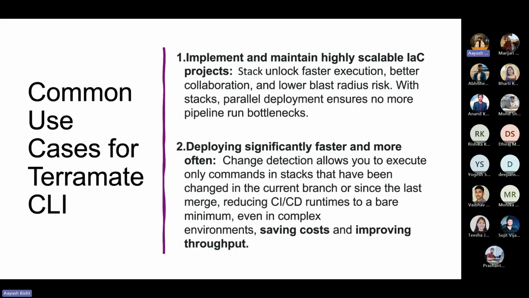The next one is common use cases for Terramate CLI. The first one is implementing and maintaining highly scalable IaC projects. As I talked about stacks, stacks unlock faster execution, better collaboration, and lower blast radius risk. Stack-level parallel deployment ensures no more pipeline bottlenecks. The next one is deploying significantly faster and more often. Change detection allows you to execute commands only in stacks that have changed in the current branch or since the last merge, reducing CI/CD runtime to the bare minimum, even in complex environments. It helps us in cost saving and improves our throughput.